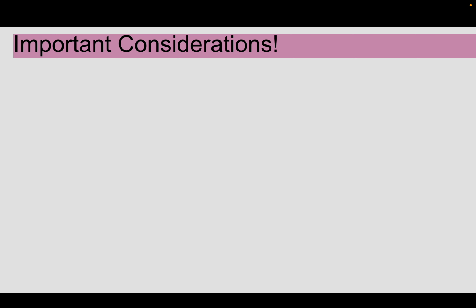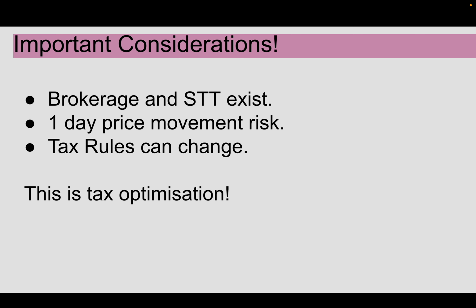So important considerations for this: when you are selling this regularly, you'll be paying some brokerage and STT charges, but yeah, those are negligible. But still, I wanted to call that out. One day price movement risk. So when you're selling this every year, it's quite possible that share fluctuates by a bit. So that is one consideration. And one important thing is that tax rules can change. So if LTCG keeps on increasing, this strategy at least earns you more, because in that case you'll have saved with LTCG in the previous years. But yeah, there are some things that can change. The deduction can go away. So that is a caution you need to take. So this is tax optimization.